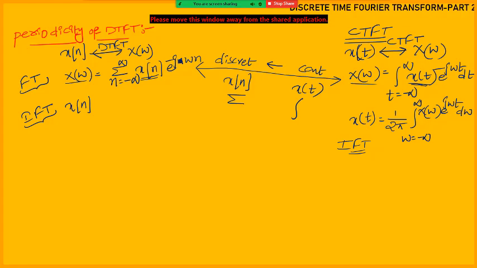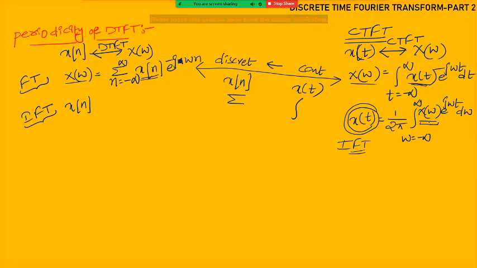The inverse Fourier transform itself gives the time domain signal. That means x of t we need to get from the Fourier transform X of omega. So here x of n is the time domain signal we should get from the Fourier transform.